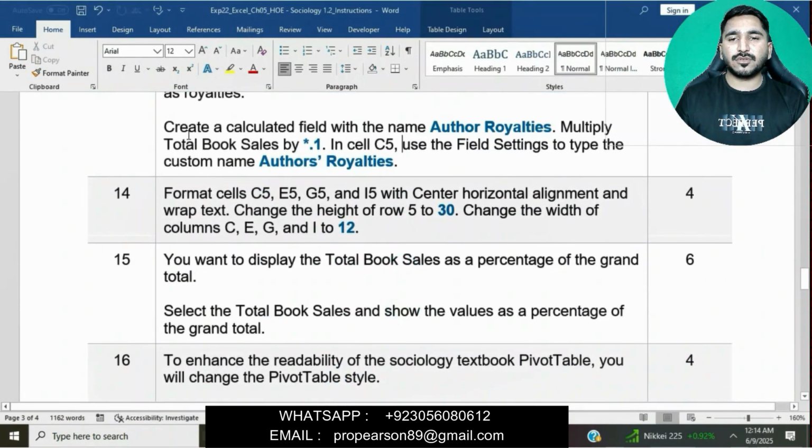Now we will move on to question number 13. Create a calculated field with the name Author's Royalties. Multiply the total book sales by 1. In cell C5, use the field settings to set the custom name Author's Royalties. Okay, first we will create a calculated field with the name Author's Royalties.